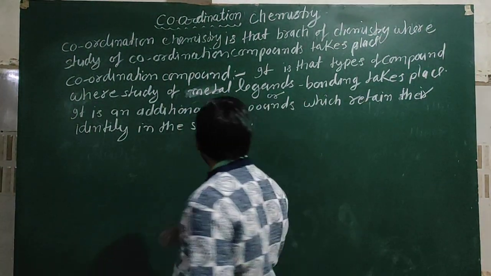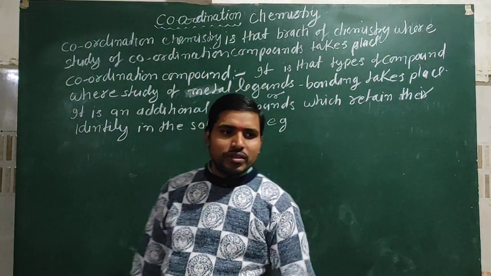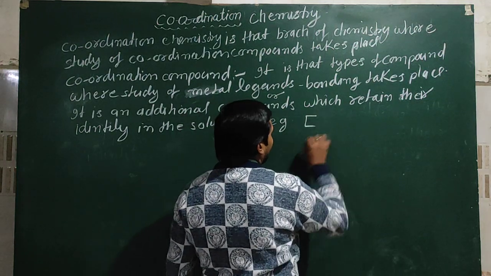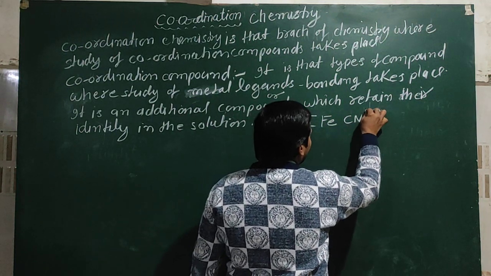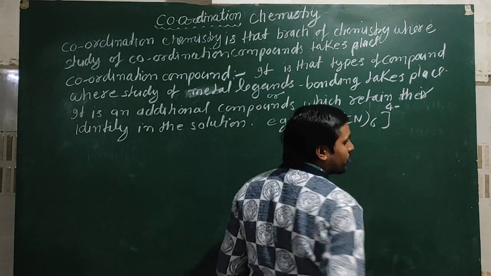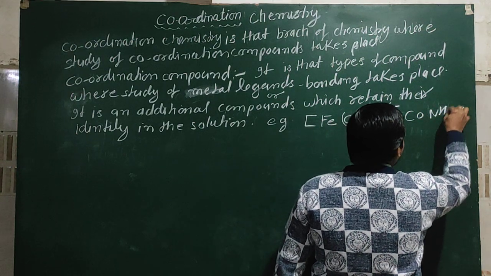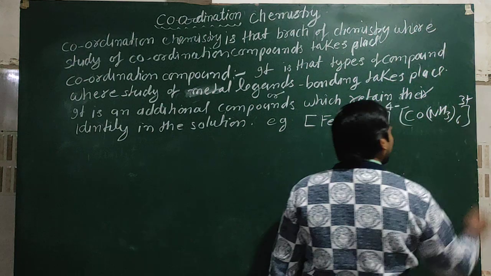Here are some examples. On the basis of these examples, you can explain coordination compound, like [Fe(CN)6]4-, [Co(NH3)6]3+.